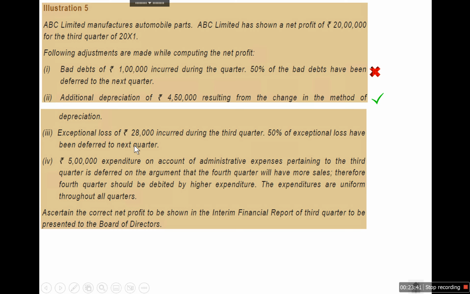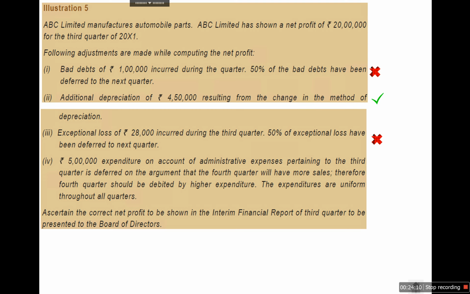And exceptional losses of 28,000 incurred during the third quarter. 50% of exceptional losses have been deferred to the next quarter. This is also not allowed. And 5 lakh expenditure on account of administrative expenses pertaining to the third quarter is deferred on the argument that the fourth quarter will have more sales. Therefore, the fourth quarter should be debited by higher expenditure. But the expenditures are uniform throughout the year, irrespective of the sale amount.